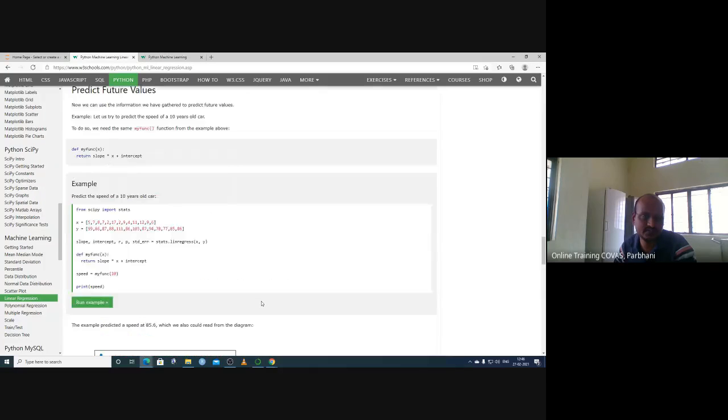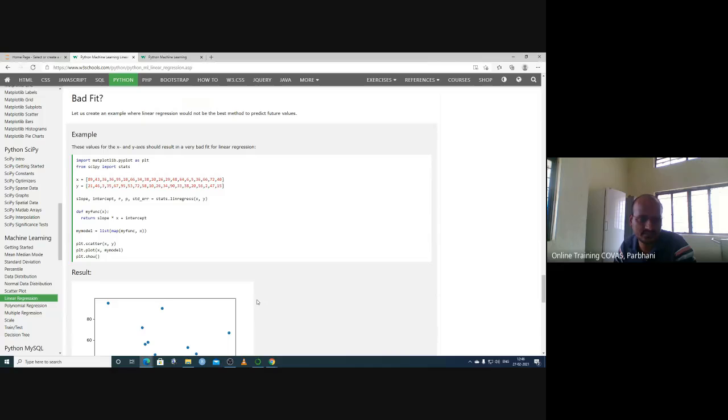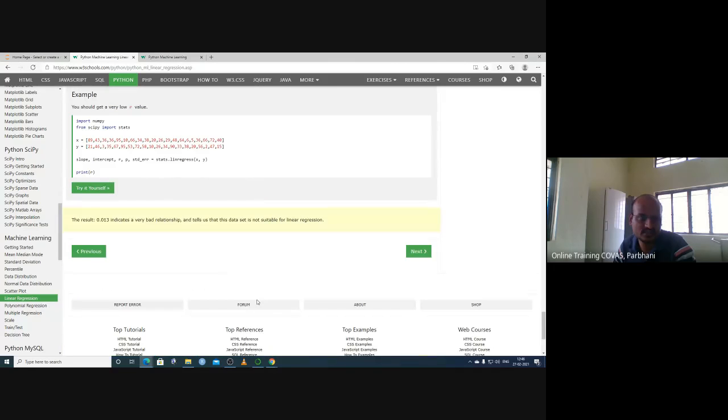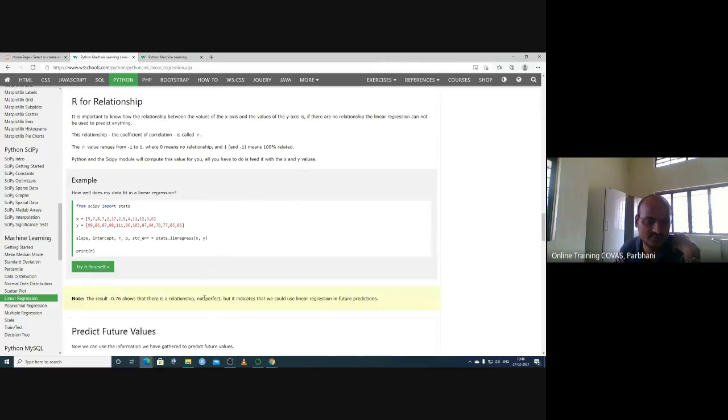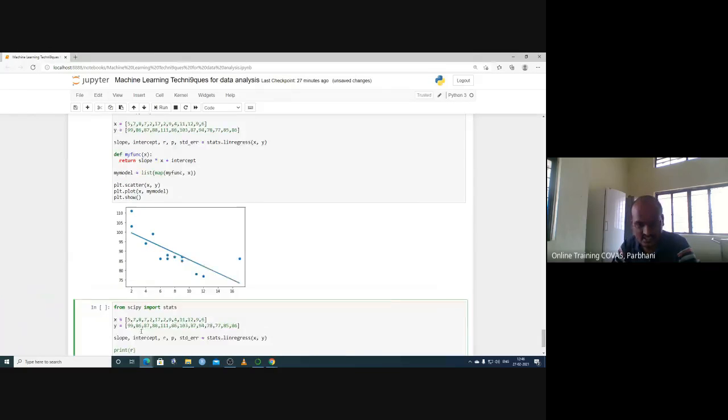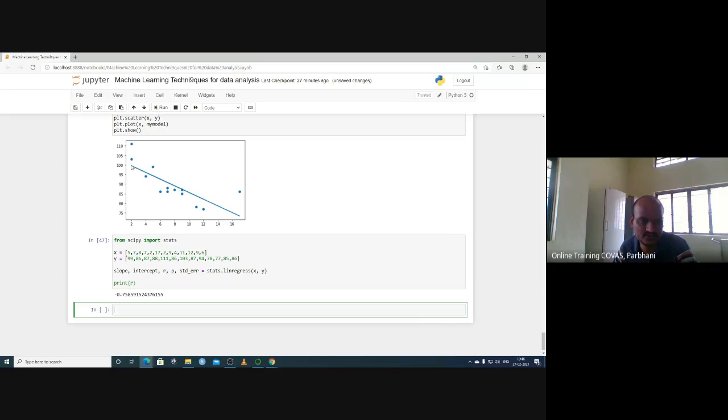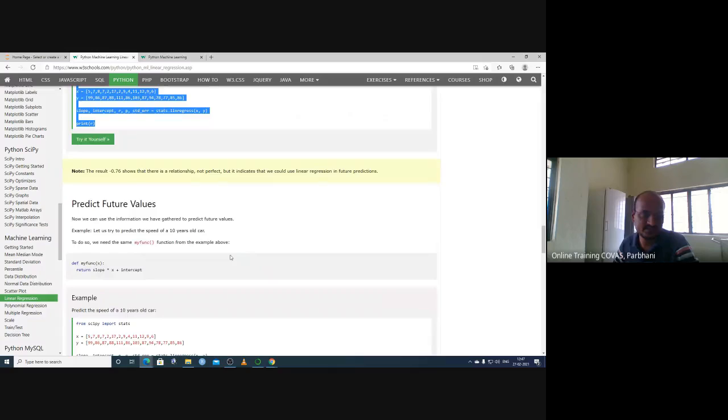linear regression. And can we predict any value? Based on linear regression, for example, you want to calculate some relationship. R is for relationship. You want to calculate how much the relationship is, and you can calculate it with this example. The relationship is negative: as one value increases, the other decreases. That is why the sign is minus 0.75. So there is a negative relationship between height and weight, though it is not true in the biological context, or whatever this data is, between the x and y axis there is a negative correlation relationship.